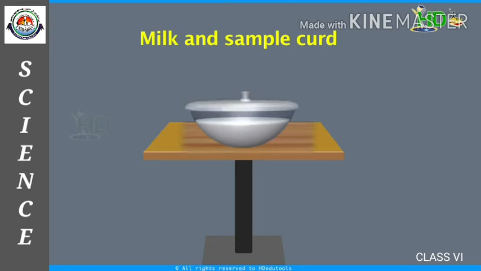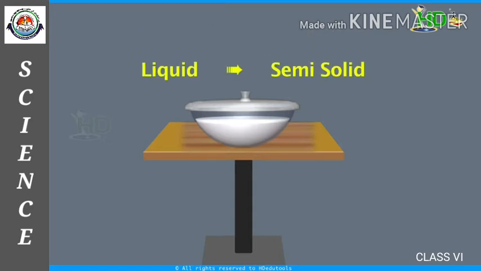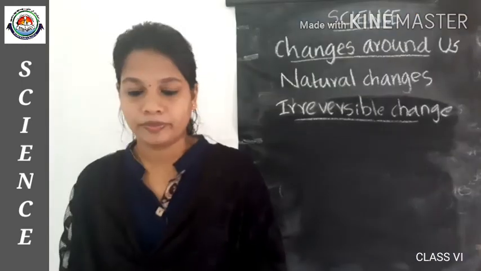We notice that after 4 to 5 hours, the milk in the container changes into curd. It is semi-solid. It has a sour taste and that is different from milk. We can convert milk into curd and we cannot convert curd into milk. So the formation of curd from milk is an irreversible change.